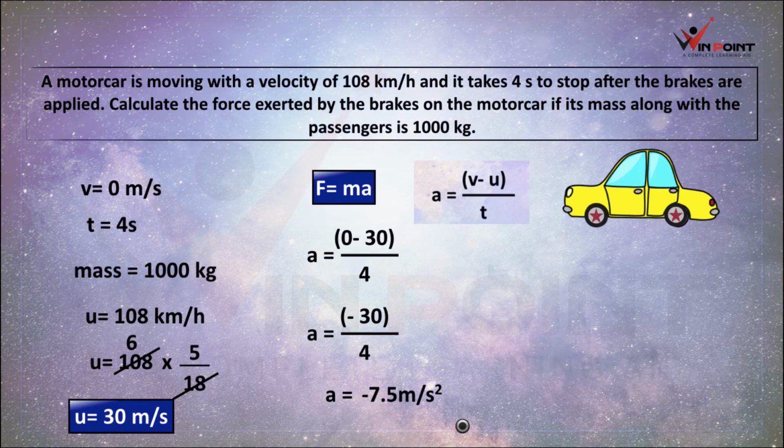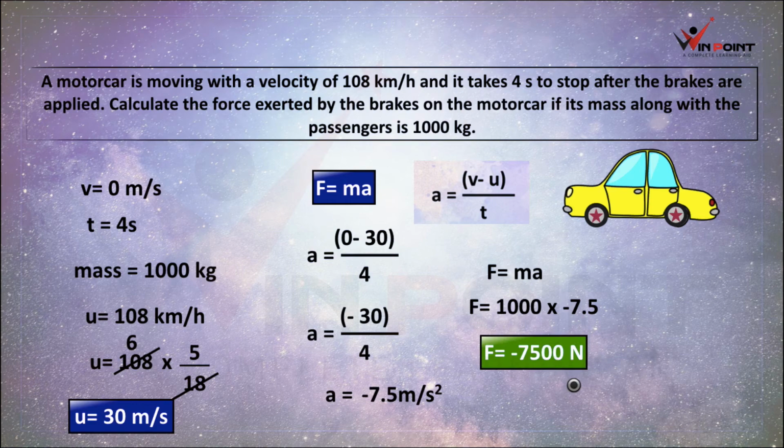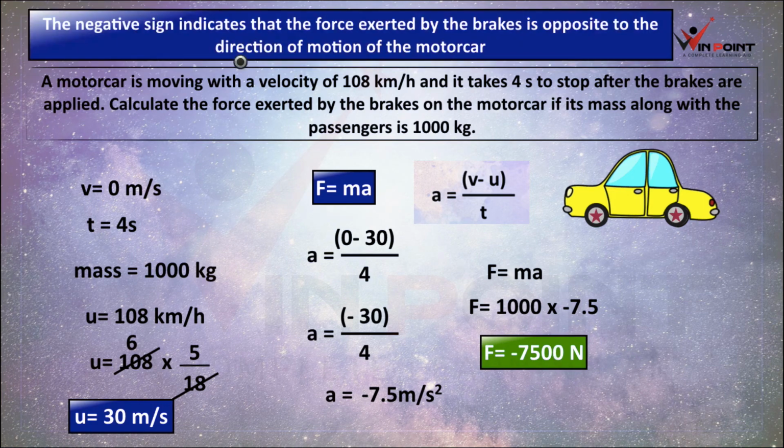Then after that we can substitute all the values in this equation. What is the value of m? m is 1000 kg and acceleration is minus 7.5 meter per second square. 1000 into minus 7.5, it is minus 7500 Newton. We are applying the brake against the movement. That's why there is a negative sign. The negative sign indicates that the force exerted by the brakes is opposite to the direction of motion of the motor car.